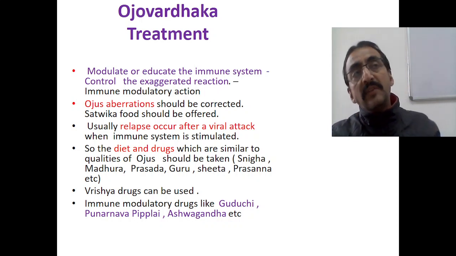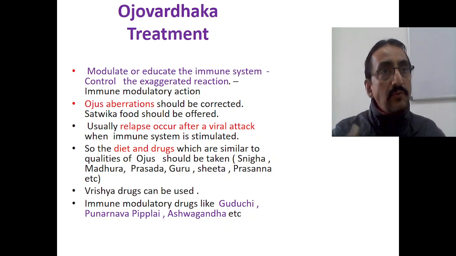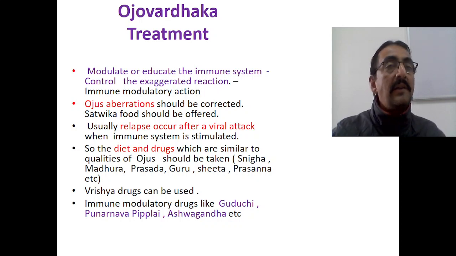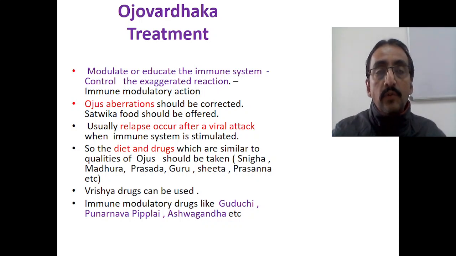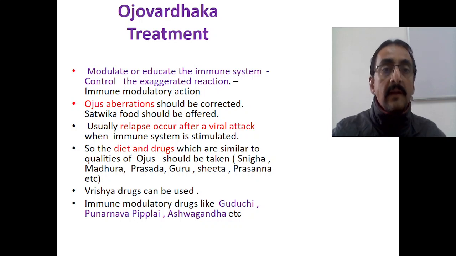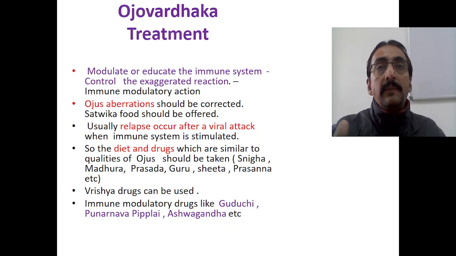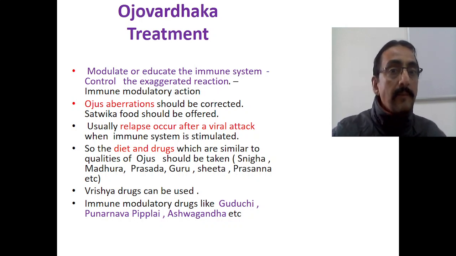Now how will we give these drugs? These drugs can be given in the churna form. If the child is reluctant to take the churna, then you can use the Kshirapaka method. Take different types of Ojo Vardhaka drugs: Brahmaniya, Jivaniya and Balya drugs, Vayasthapana drugs, Ojo Vardhaka drugs, and make them into Kshirapaka, which you can offer to the child.